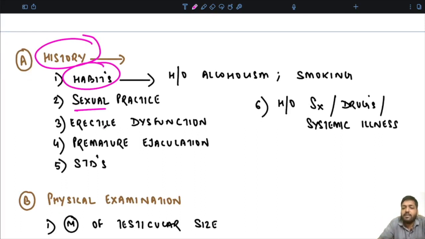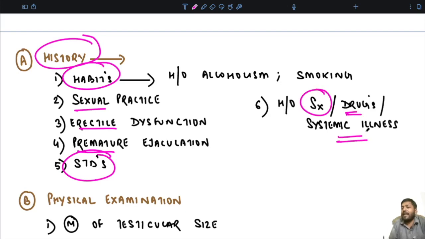Sometimes the individuals are not talking to each other, or everything is all right but they are not suited to each other very well, so their sexual activity is not that much. Sometimes mental hindrance is also there, so psychiatric evaluation is also very important. Then whether any history of erectile dysfunction, premature ejaculation, or any previous STDs, any history of surgery, drugs or systemic illness like diabetes or thyroid disease; this history has to be taken, including any drug the person is taking.